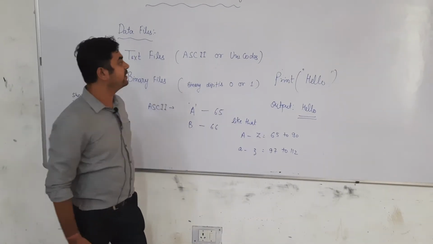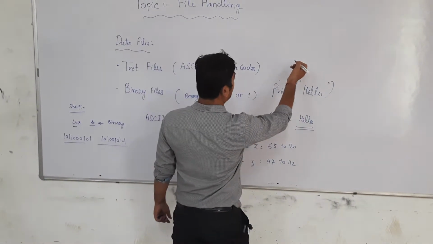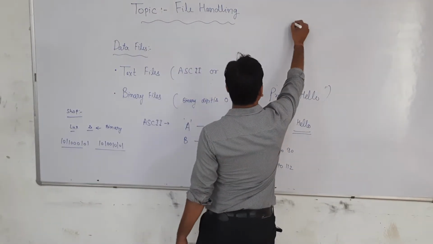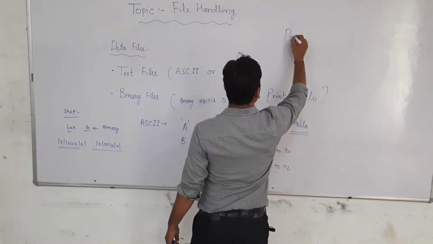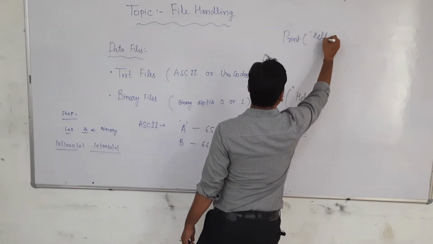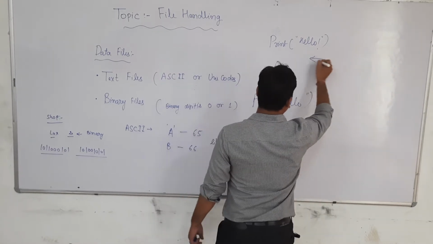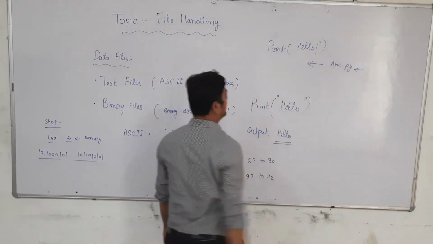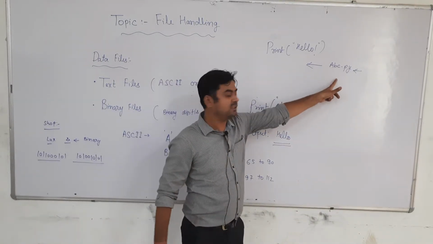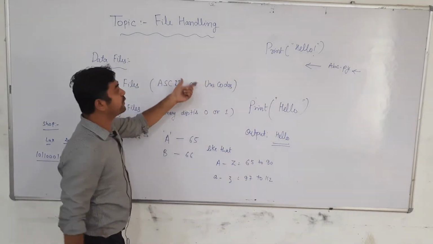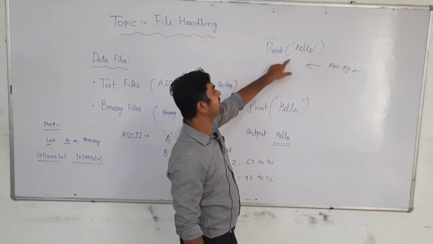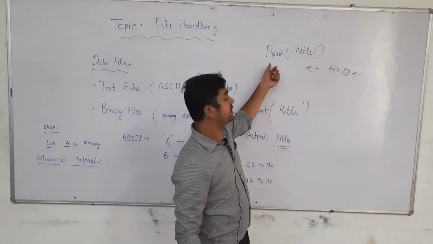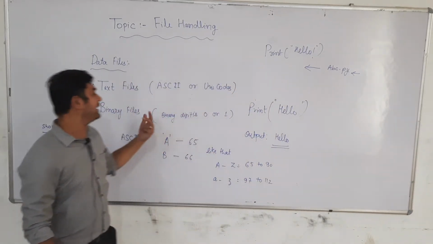For example, we make a program that prints hello, and that program is a file abc.py. You know that py is the extension of a Python file. The location of that Python file is the location where we store our text file or binary file also.